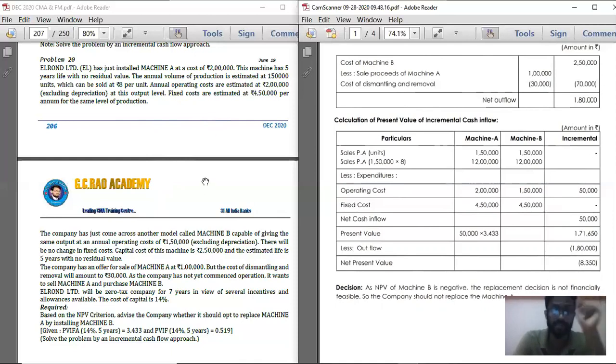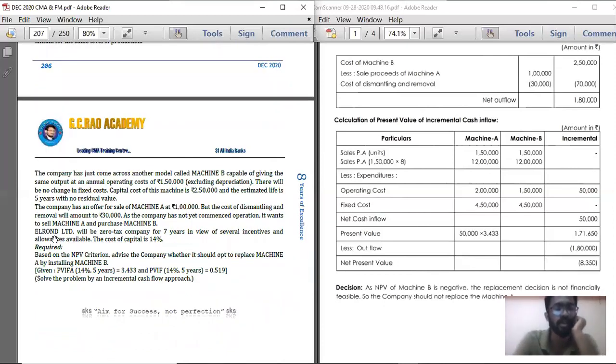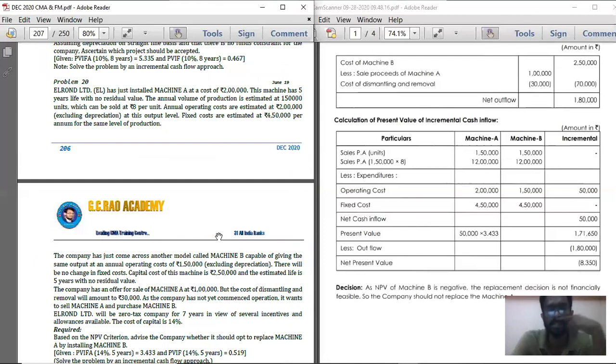But remember this point, a very important key point. Machine A: 2 lakh divided by 5 is 40,000. Machine B: 2,50,000 divided by 5 is 50,000. So incremental depreciation is 10,000. So you will get tax savings of 10,000 into the tax percentage. But in this particular sum, E Limited is a zero tax company. If it is a zero tax company, there is no taxation itself. So because of this increase in depreciation, you are not going to get any tax savings.